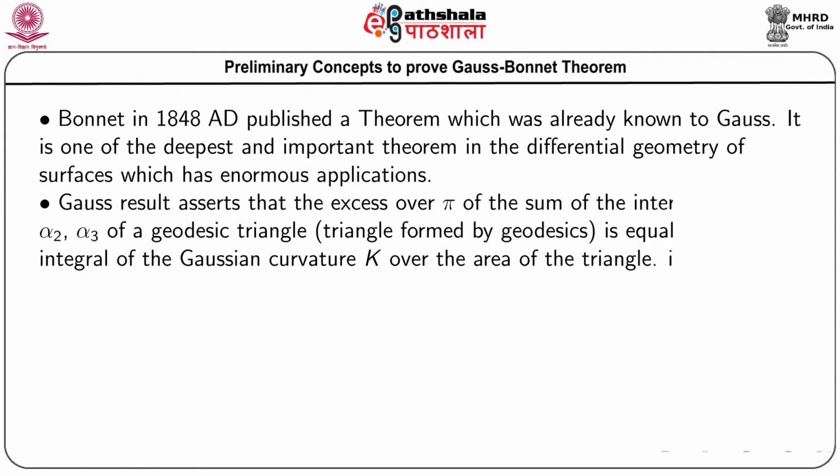Now, Gauss gave a relation between the interior angles of a geodesic triangle and the value of pi, and we know in our plane geometry that the sum of all interior angles of a triangle is 180 degrees, that is pi, because in a plane the geodesics are straight lines.